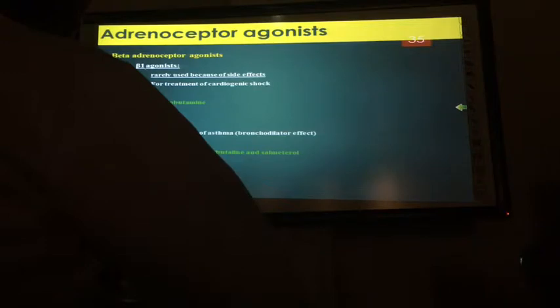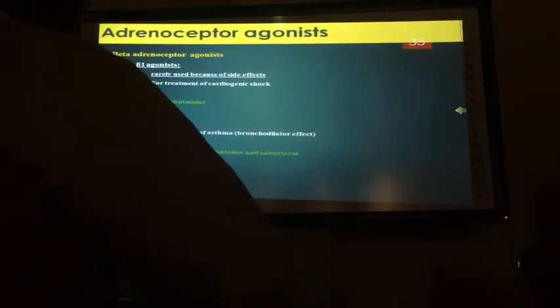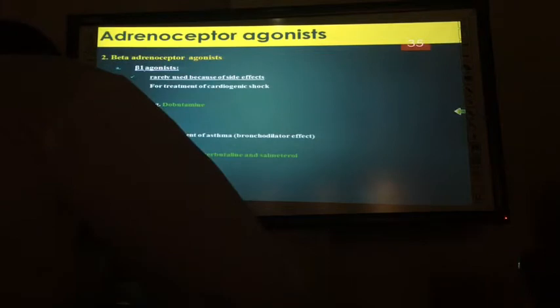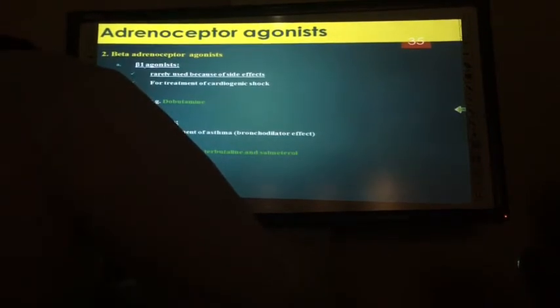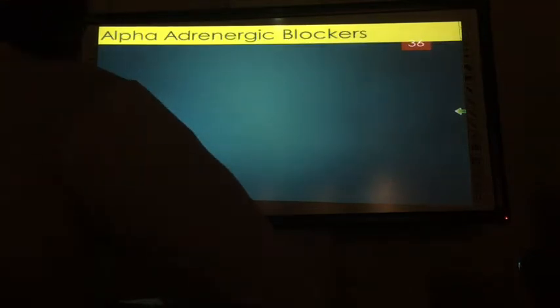Beta adrenergic agonists. Beta 1 agonists are rarely used. It's only in case of specific cardiogenic shock that they can be useful, for example dobutamine. Beta 2 agonists are very popular in asthma treatment: salbutamol, terbutaline, salmeterol, like that.